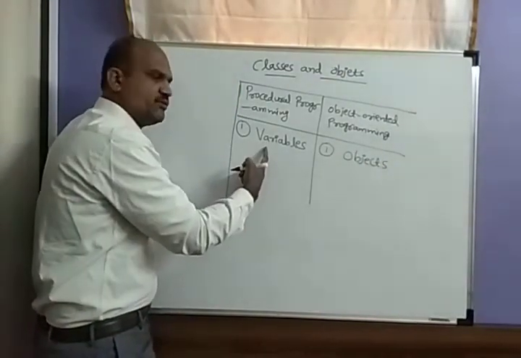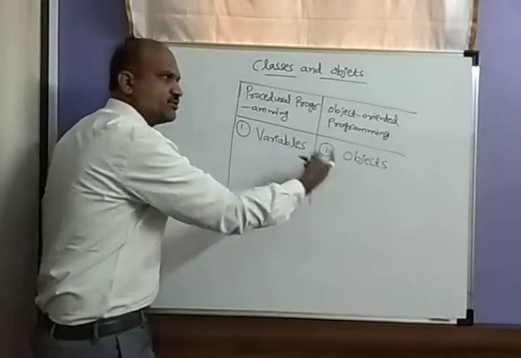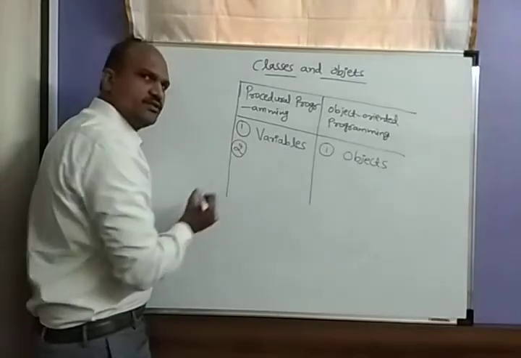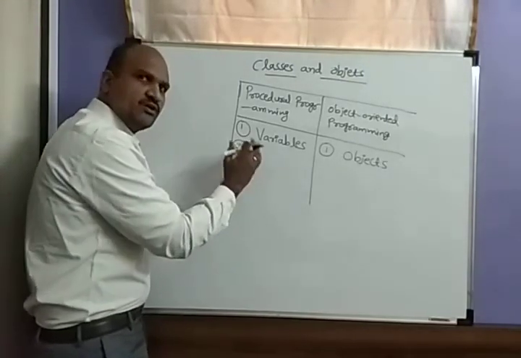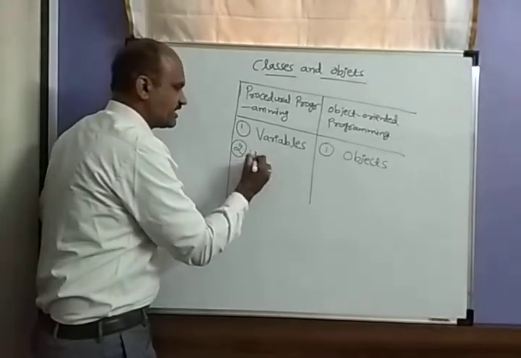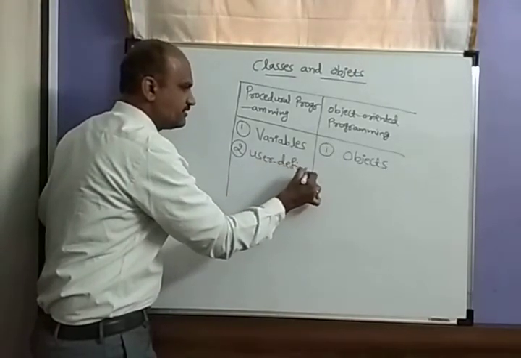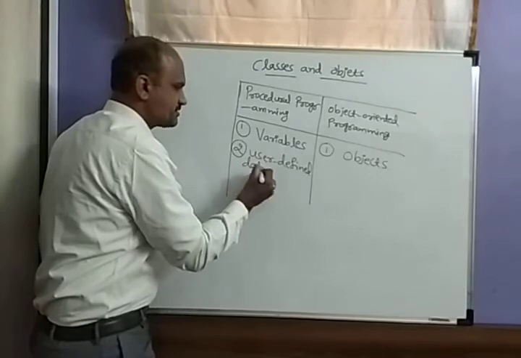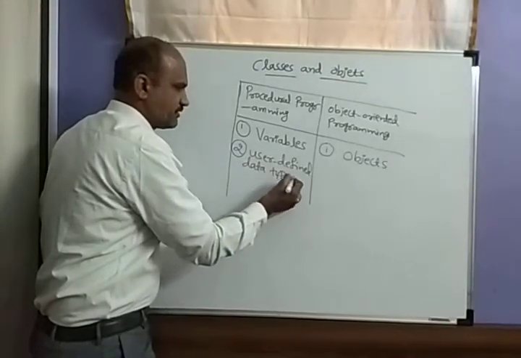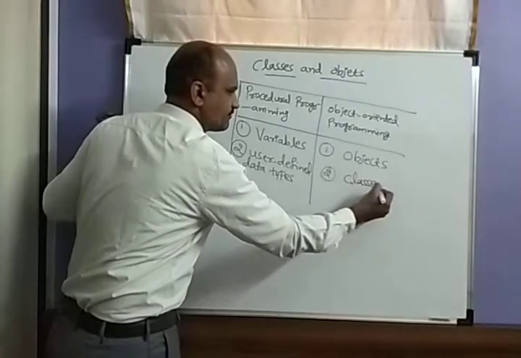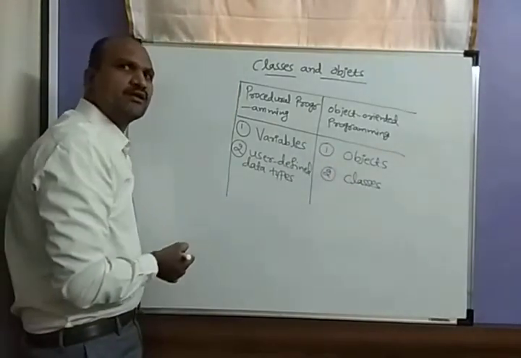In the procedural, we use variables; in the object oriented, we use objects. And the second difference is that in the procedural, we use user defined data types, and here we use classes.